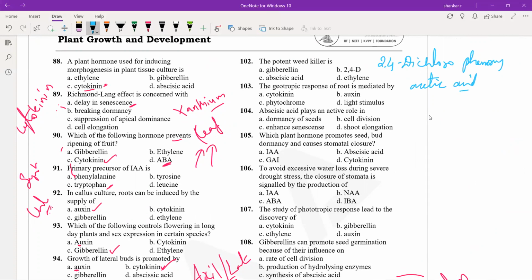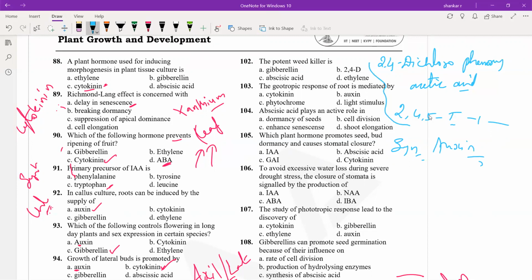And one more is 2,4,5-T, 2,4,5-trichlorophenoxyacetic acid. These two are synthetic auxins, so they can be used as weedicides to kill the unwanted plants.